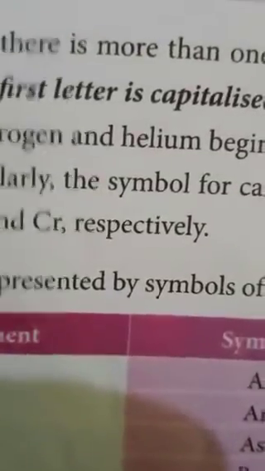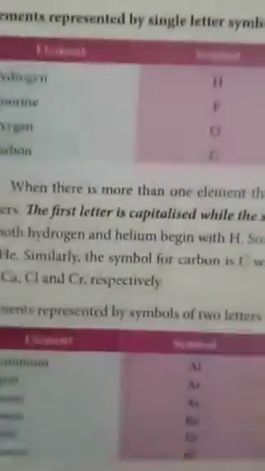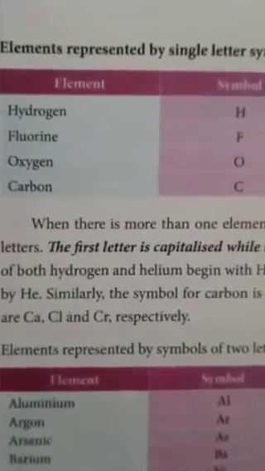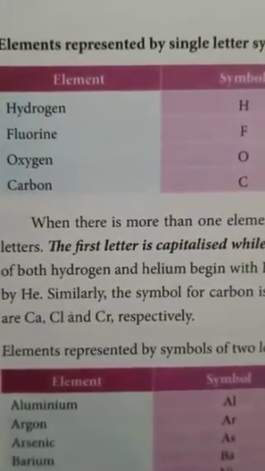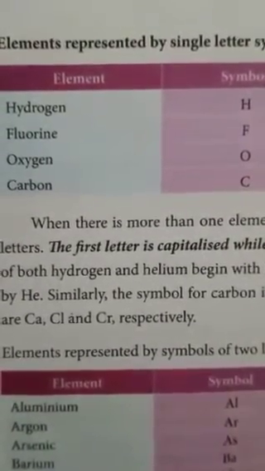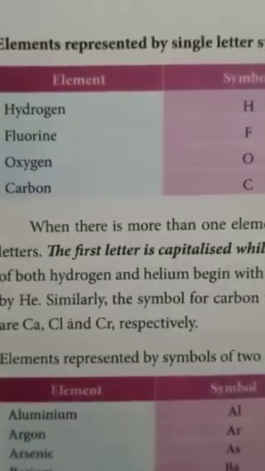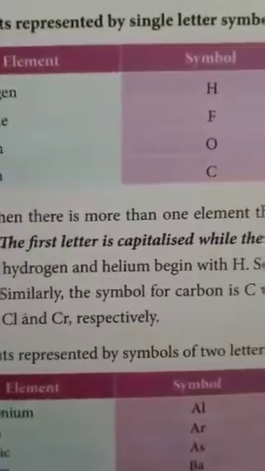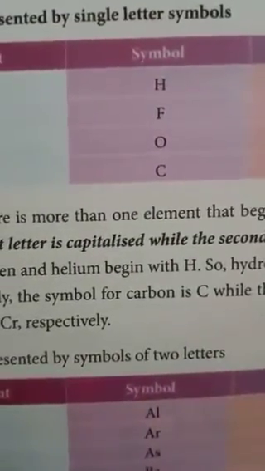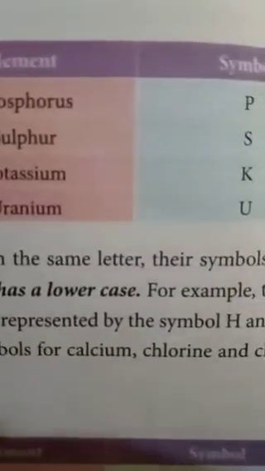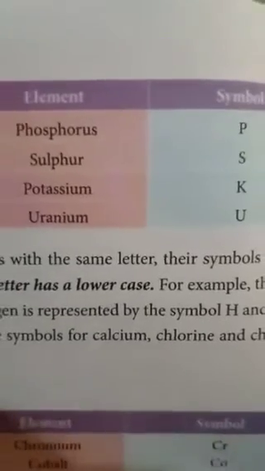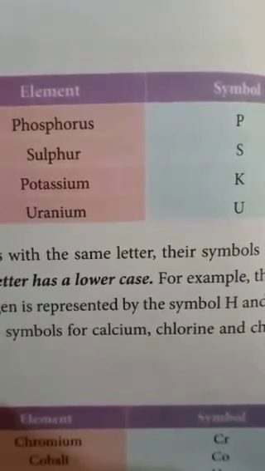See here, students, some elements have single letter symbols. Hydrogen symbol is H. Fluorine is F. Oxygen O. Carbon C, the starting letter of the name. Phosphorus P. Sulfur S. Potassium K. Uranium U.